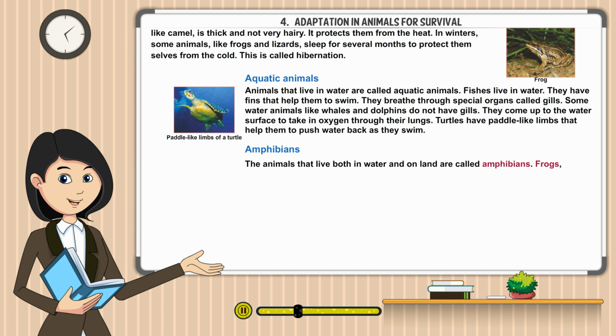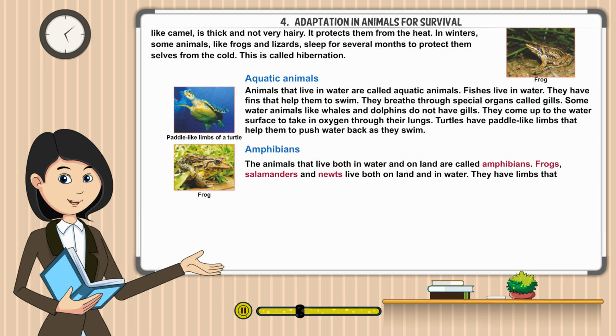Amphibians. The animals that live both in water and on land are called amphibians. Frogs, salamanders, and newts live both on land and in water. They have limbs that help them to swim in water. They breathe through their skin in water and through the lungs on land.